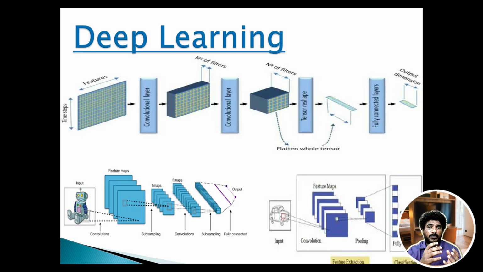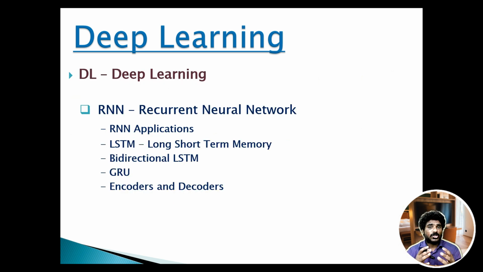We'll understand about the input features like image or video. Then we'll understand about the convolution layer. We'll see the number of filters, and at the end we'll see how pooling and padding is applied on top of this. So next we'll understand about RNN, recurrent neural network.